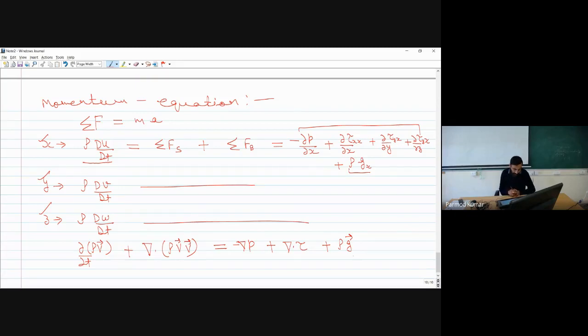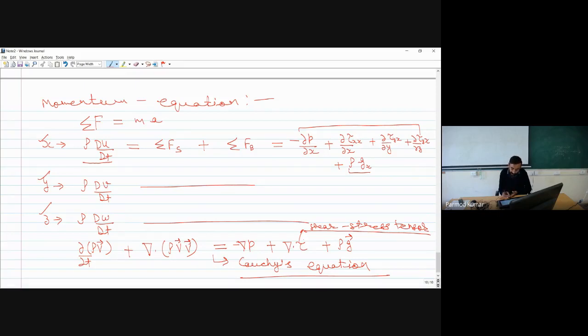Now, what will be happening to this momentum equation? This particular momentum equation is known as Cauchy's equation. In this equation, for the shear stress tensor, we have not considered any relation with the viscosity and the velocity gradient.